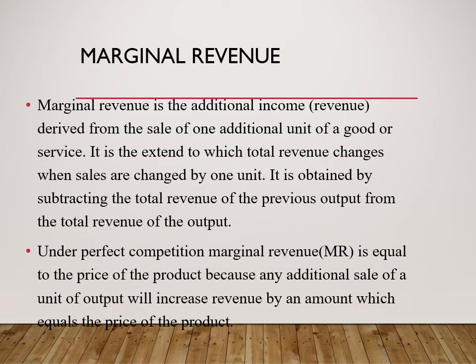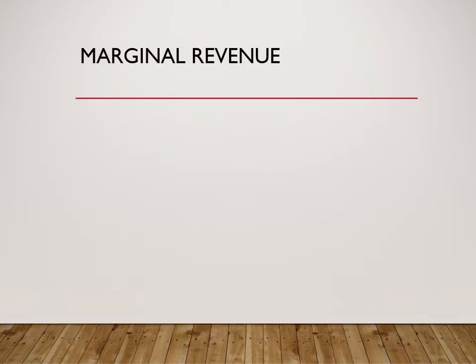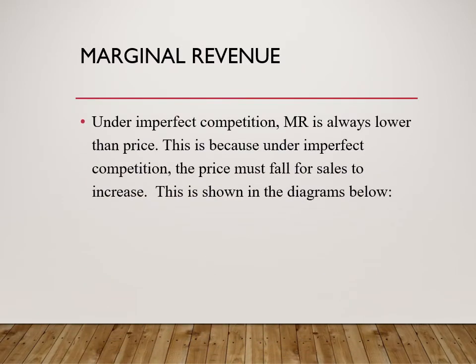Under perfect competition, marginal revenue is equal to the price of the product, because any additional sale of a unit of output will increase revenue by an amount which equals the price of the product. Under imperfect competition, marginal revenue is always lower than price. The reason is that under imperfect competition, the price must fall for sales to increase. We see this in the diagrams below.